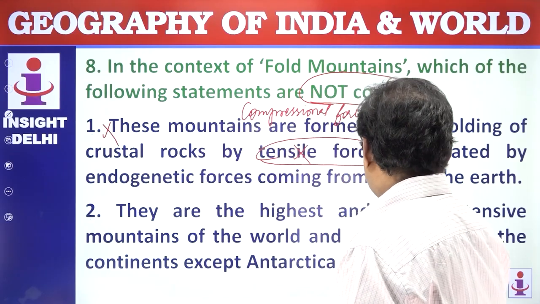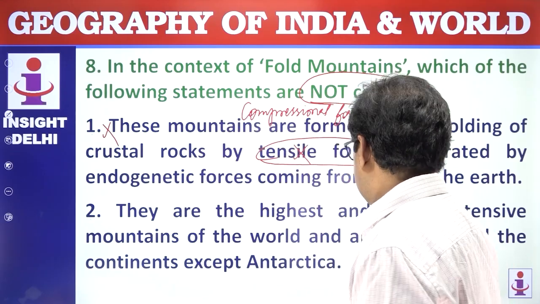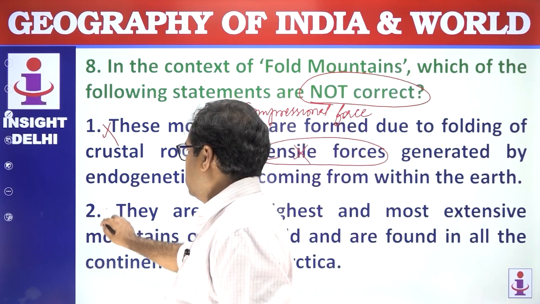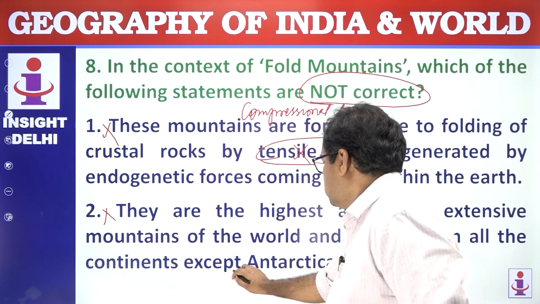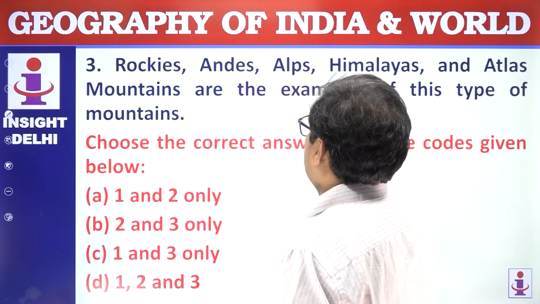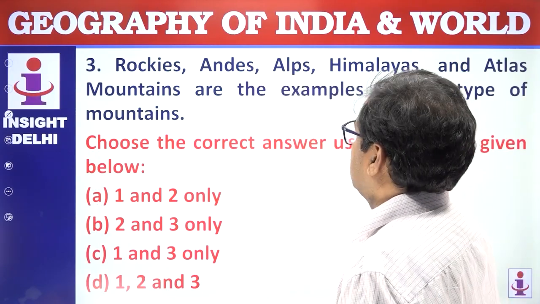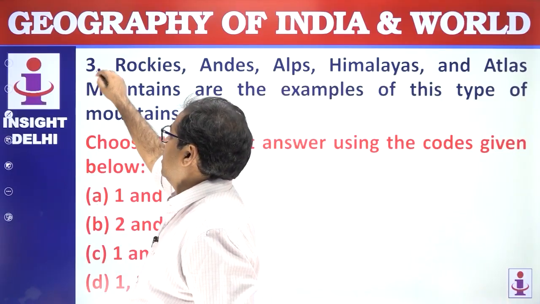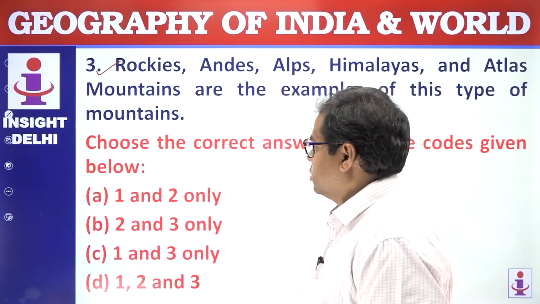They are the highest and the most extensive mountains of the world and are found in all the continents except Antarctica. This is also wrong because we find some of the Transantarctic mountain range in the Antarctic continent also. Rockies, Andes, Alps, Himalayas and Atlas mountains are examples of this type of mountain. This is correct. These are all fold mountains.